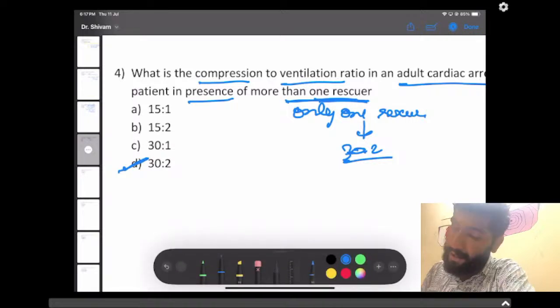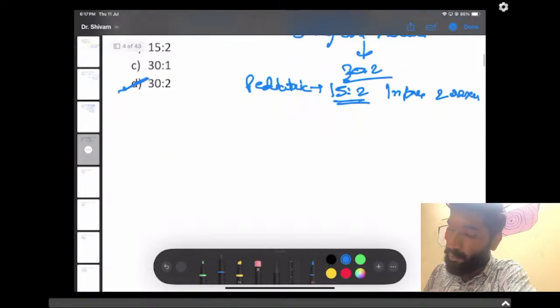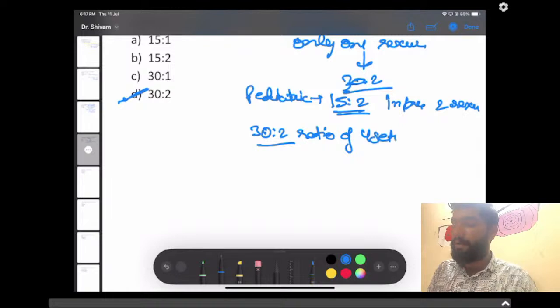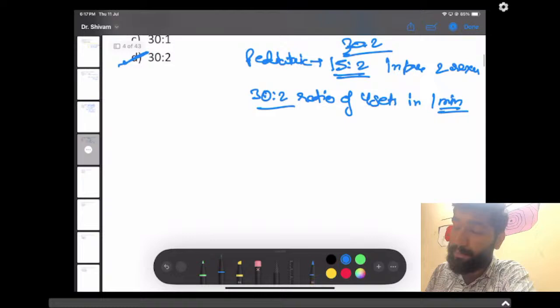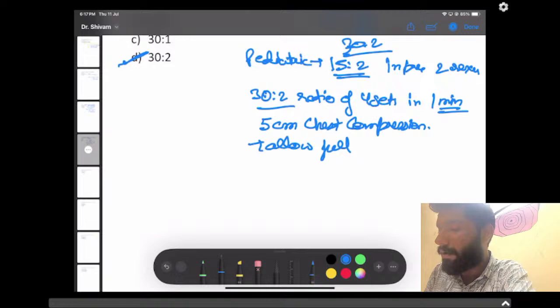But in the pediatric age group, you use 15:2 in the presence of two rescuers. And what are the other steps in the compression to ventilation ratio? There are 4 sets of 30:2 in 1 minute. And what should be the minimum depth of the chest compression? That should be a minimum of 5 centimeters, and we should allow full chest recoil.